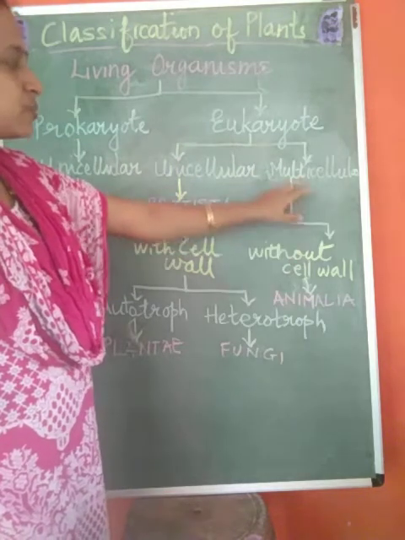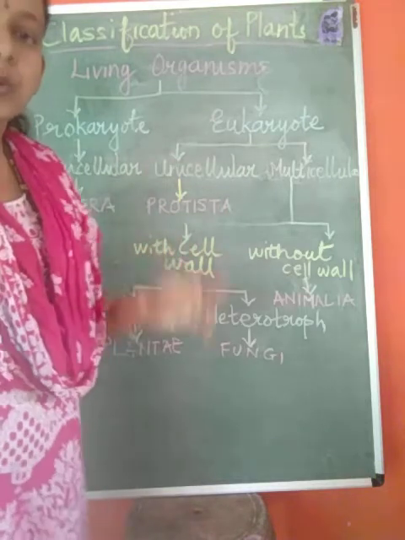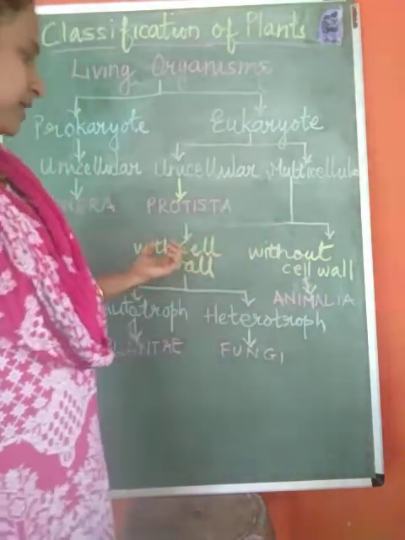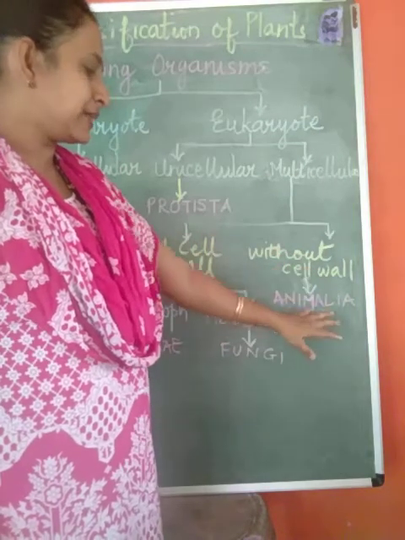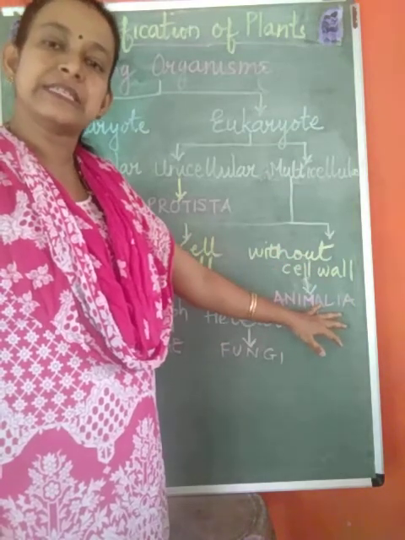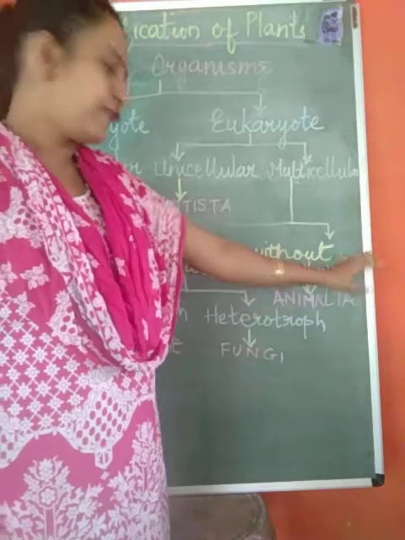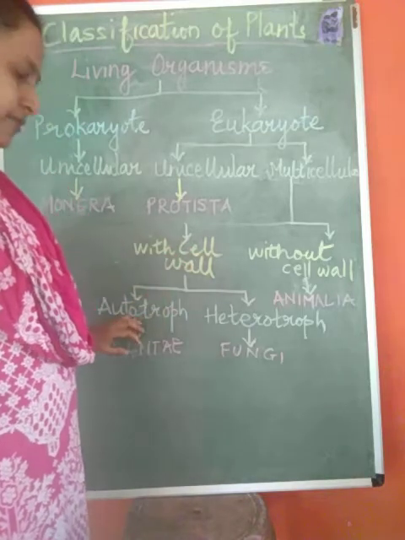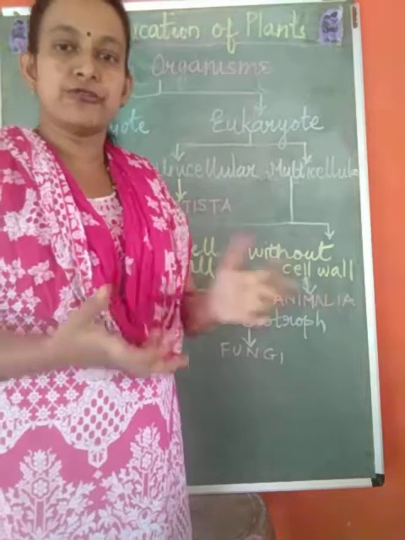Multicellular organisms were further divided into 2 more types depending upon whether the cell has a cell wall or not. You already know that animals do not have a cell wall, so they were separated from those with a cell wall. Those with a cell wall were again of 2 types depending upon their mode of nutrition.